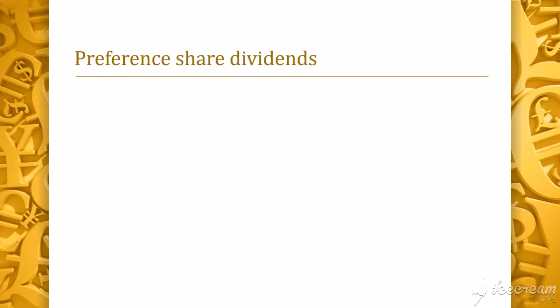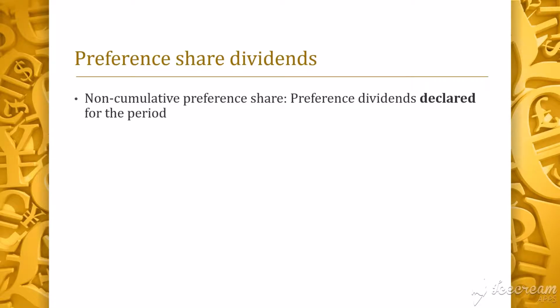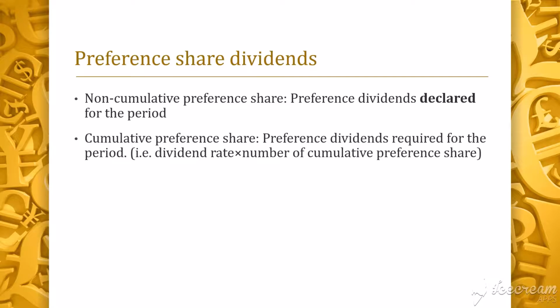The preference share dividend figure used for computing the earnings per share depends on whether it is a cumulative or a non-cumulative preference share. If it is a non-cumulative preference share, the figure used in the computation is the preference share dividends declared for the period. If it is a cumulative preference share, it will be the preference dividends for cumulative preference share required for the period, which is the dividend rate multiplied by the number of cumulative preference shares.